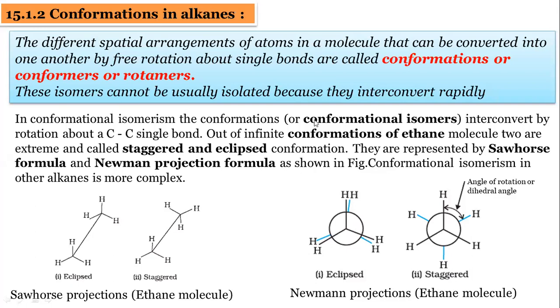It can be asked for 2 marks in the examination: write the eclipsed and staggered conformation structures of the ethane molecule in Newman projection. They can ask for Newman projection or they can ask for Sawhorse projection. So make a practice at your home.